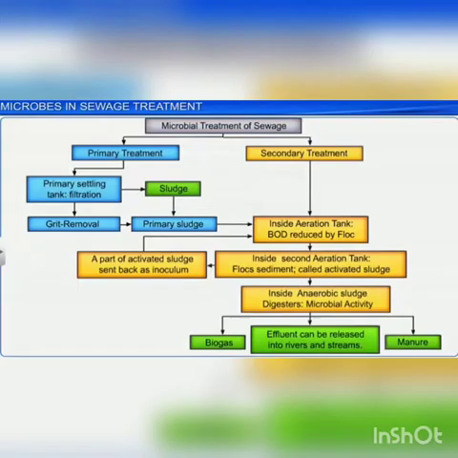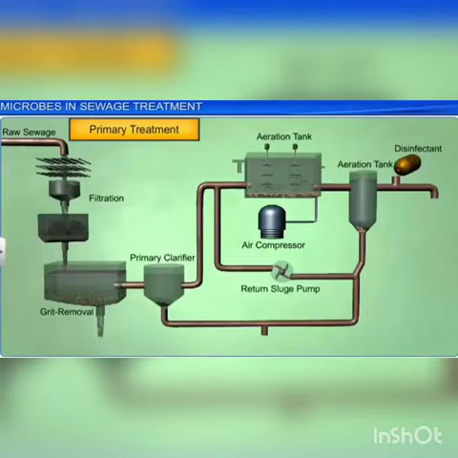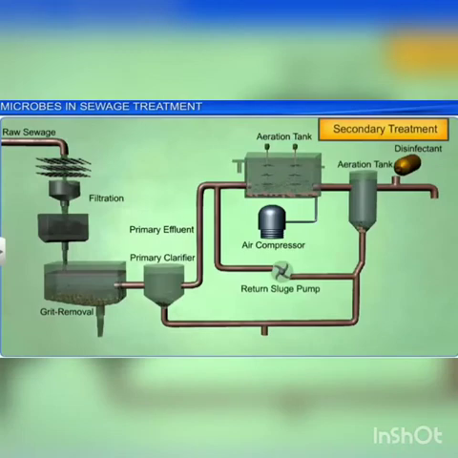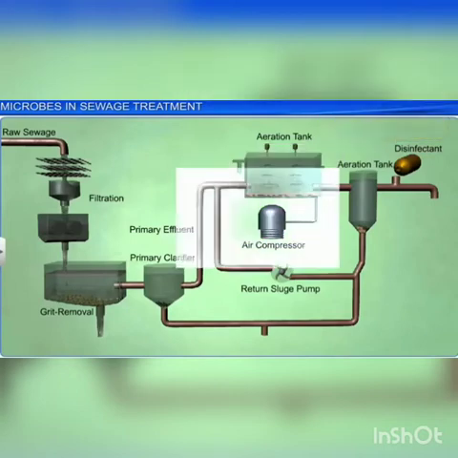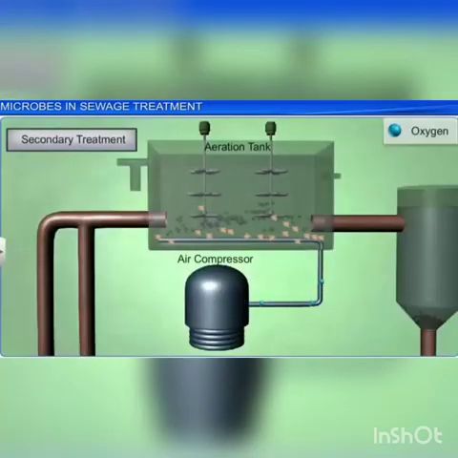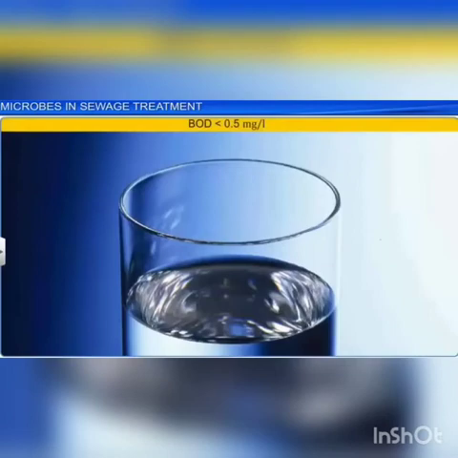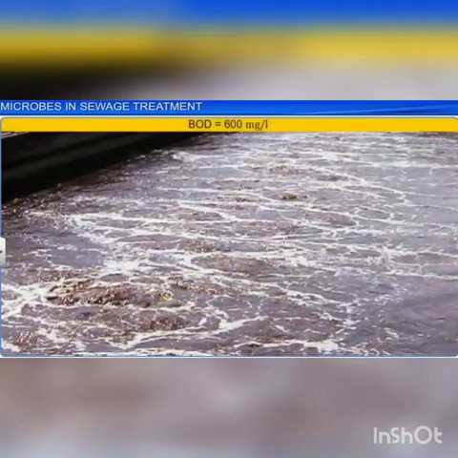So sewage treatment includes 3 different stages: the primary treatment, secondary treatment, and tertiary treatment. In primary treatment, the suspended and floating materials are removed. Then in secondary treatment, this water is combined with microorganisms. These microorganisms engulf the other microorganisms present in the water. And the tertiary treatment includes addition of chemicals or using ultraviolet rays to clean up this sewage water. This we will discuss in more detail in chapter 13.